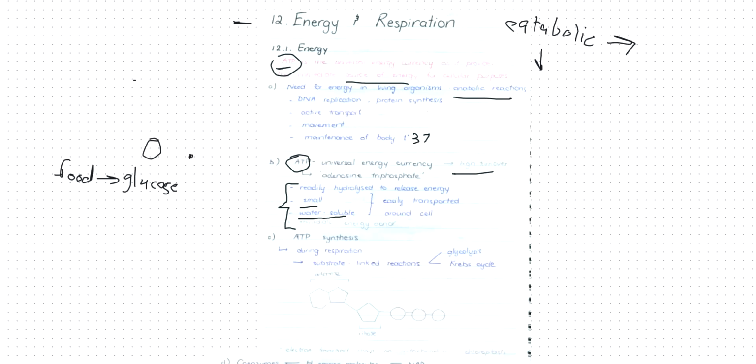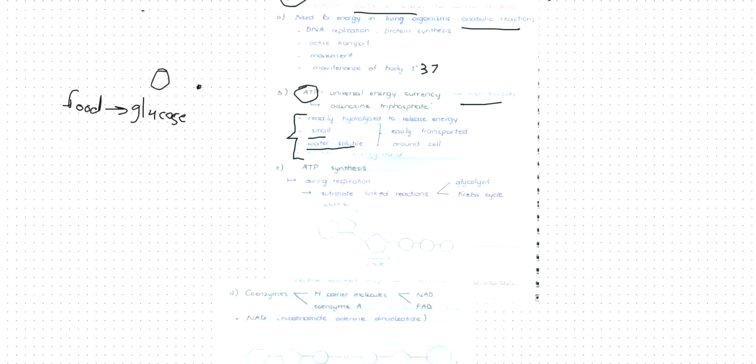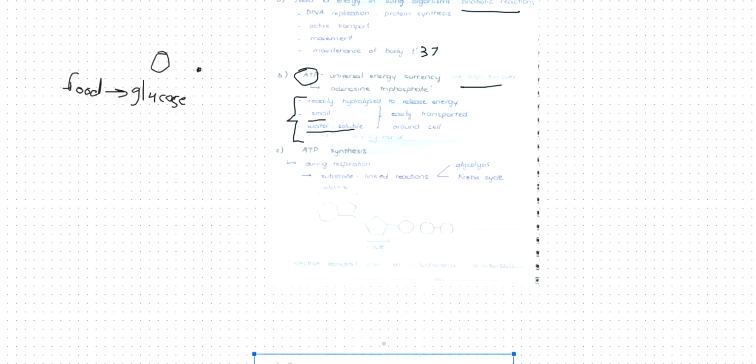Now, how is ATP synthesized? Well, let me just move this here. ATP is produced during respiration, and this happens in substrate-linked reactions. What is this? I'll explain in a moment, but this is the structure of ATP.